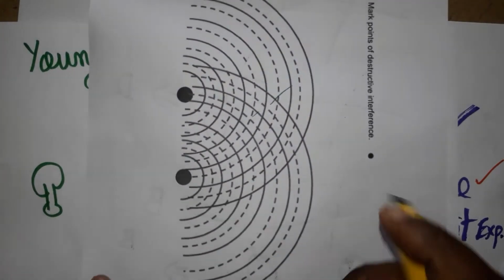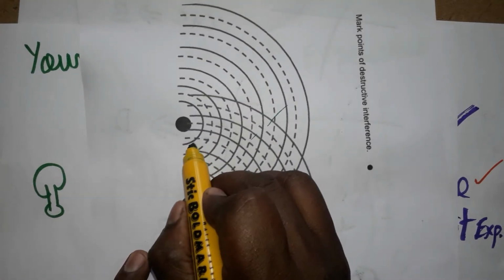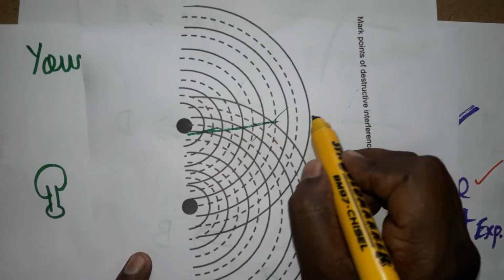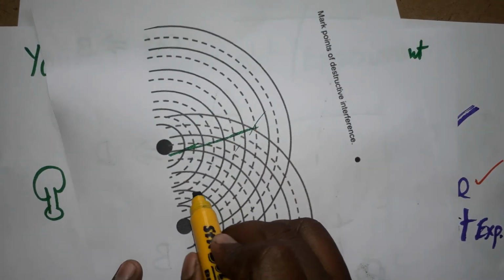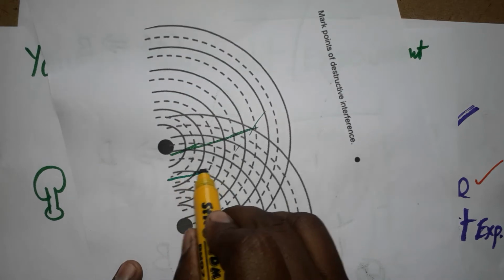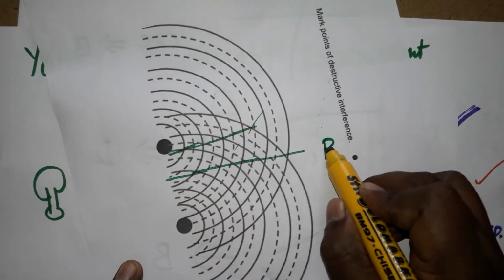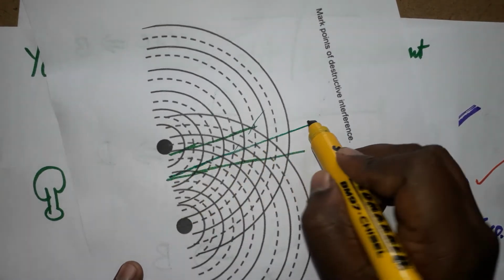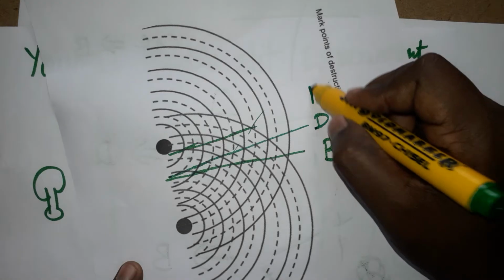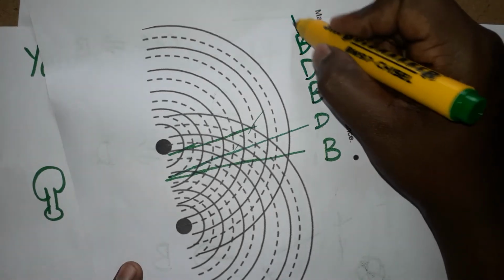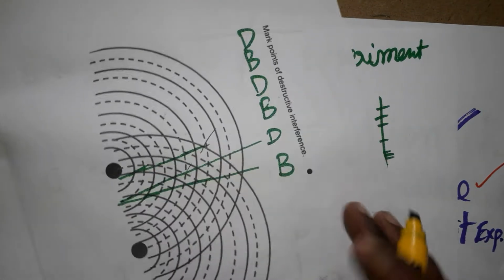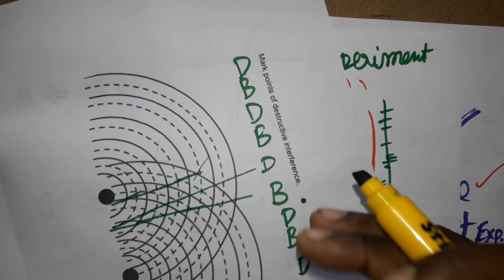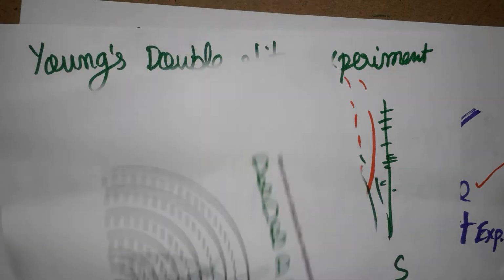At the center, all the bright waves overlap, so the center is bright. Where the dotted line and the regular line overlap, it is dark. So bright, dark, bright, dark, bright produces the fringes. Fringes means this becomes a uniform wave.